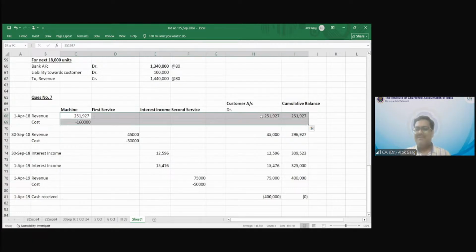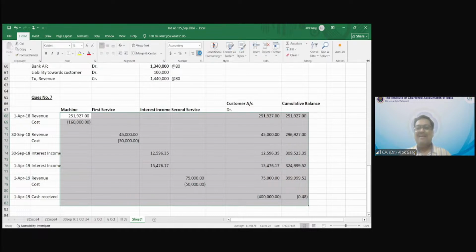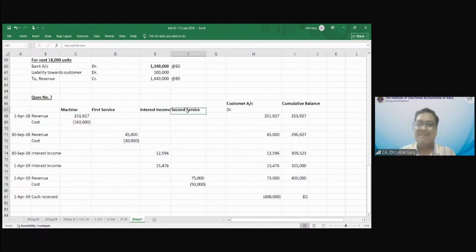Is this clear to everyone? Have you found this question useful? While it looks like a very simple question, when you see it directly in the exam, probably you will not be able to solve it 100% correctly. Either you will get stuck in interest income, either you will apply 5% multiplied by 6 by 12. The key is that this 5% is for the 6-month rate. Or you will simply apply 6% for 6 months on 251,927, which is 5%. So this is what it is.